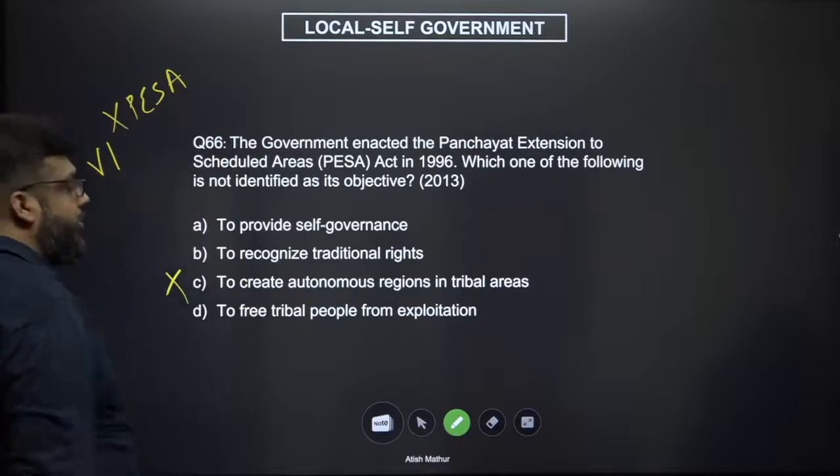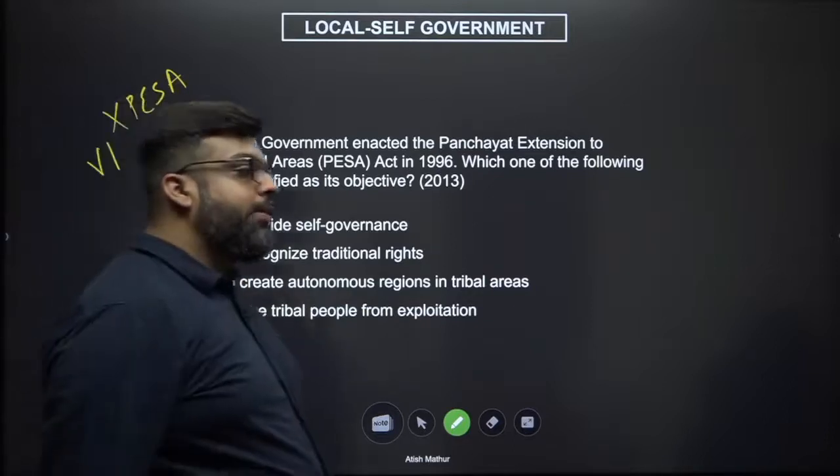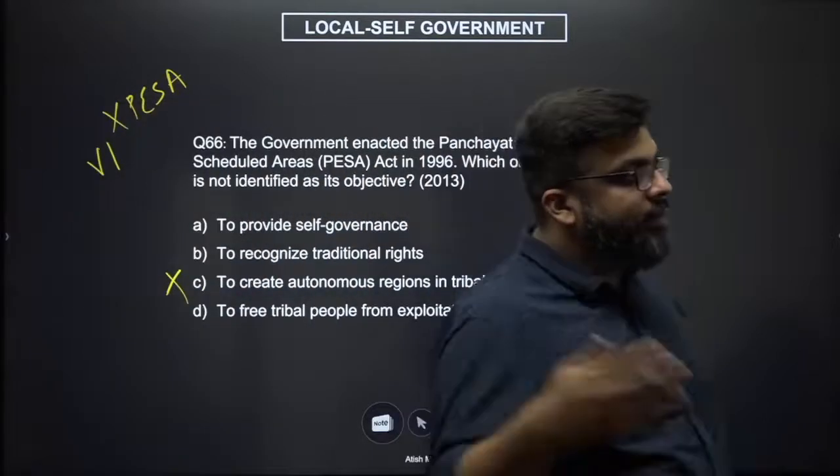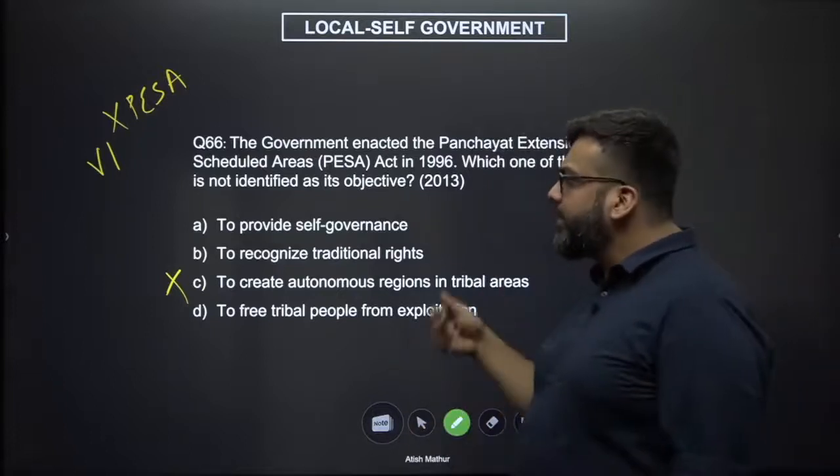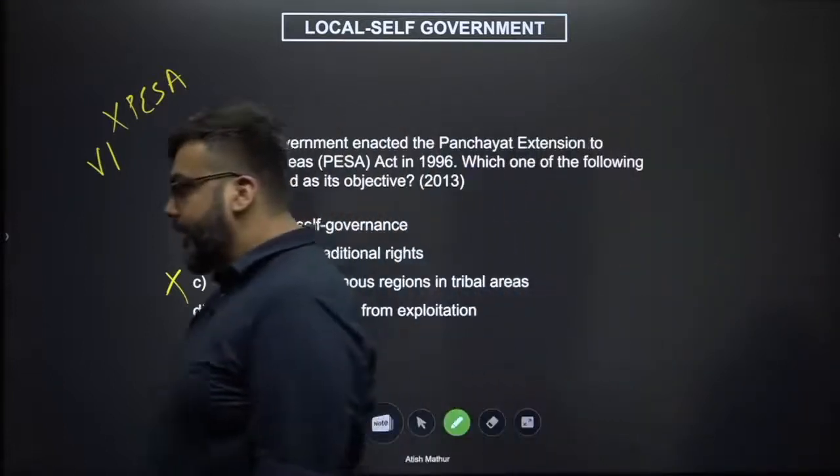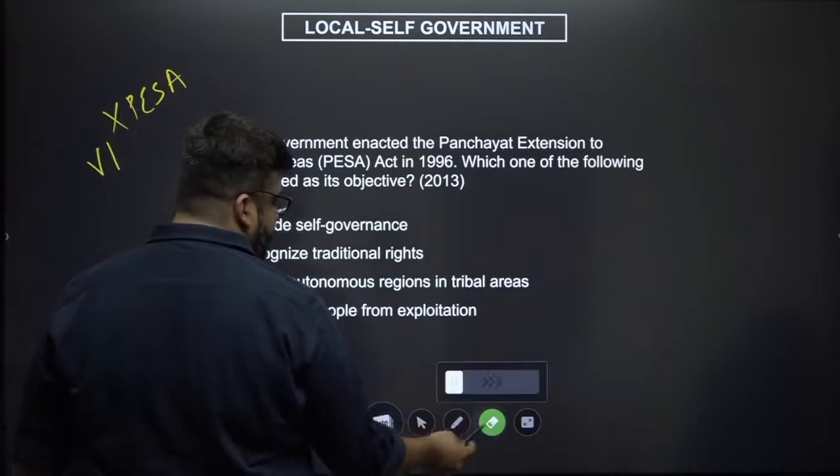There you have your autonomous districts. Here, your Gram Sabhas will get the powers as given to them by the respective legislatures and some additional powers as such. So the answer here will be C.